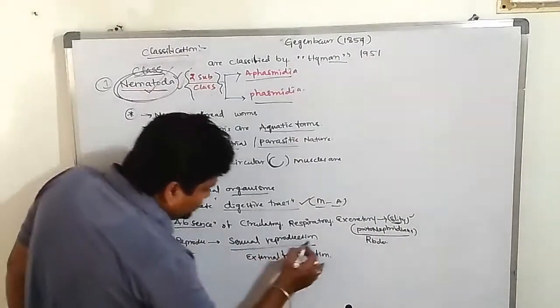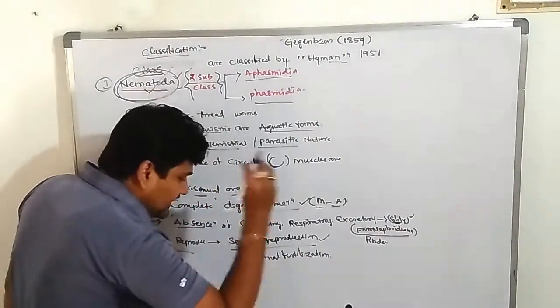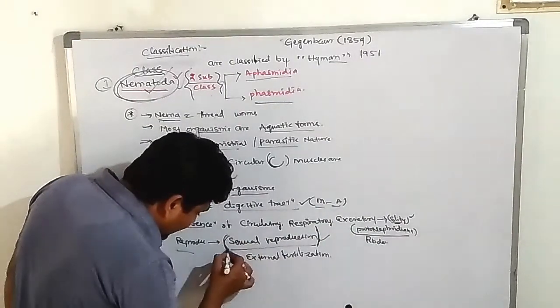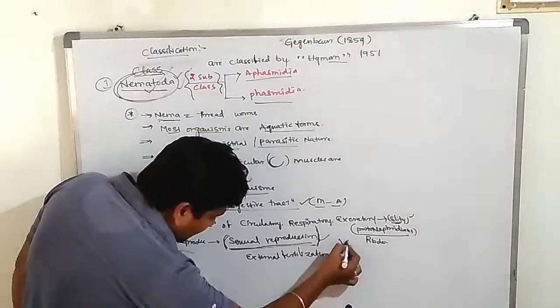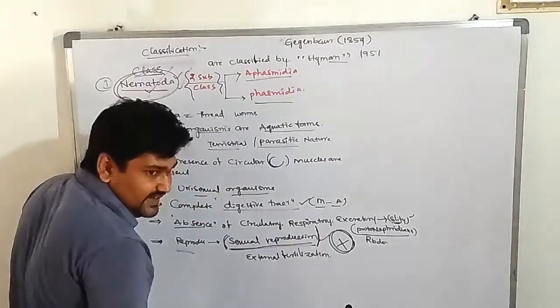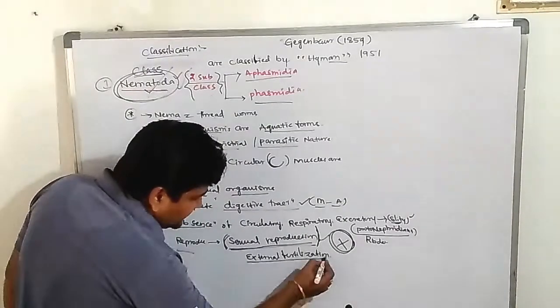The reproduction is sexual reproduction. Note down everyone, in this class only sexual reproduction is allowed, never asexual reproduction. Fertilization is internal.